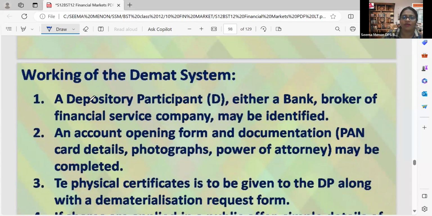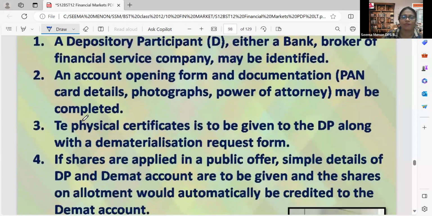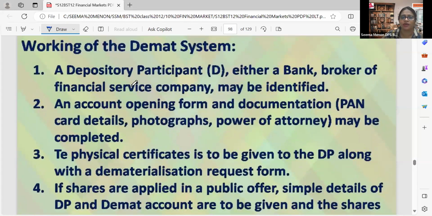Now, what is the working of the demat system? This can be a 4-marker question. How will the demat system or dematerialization account work?